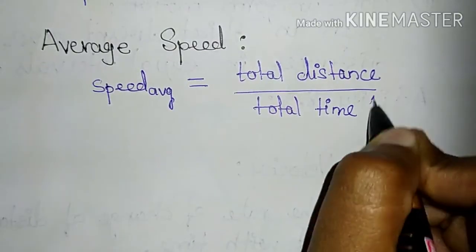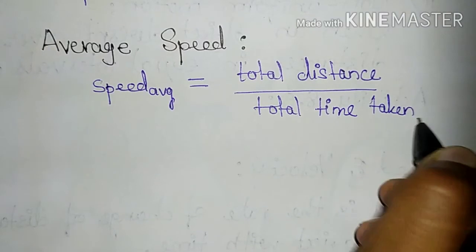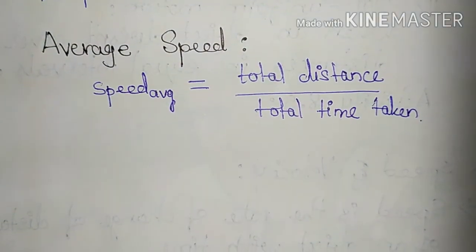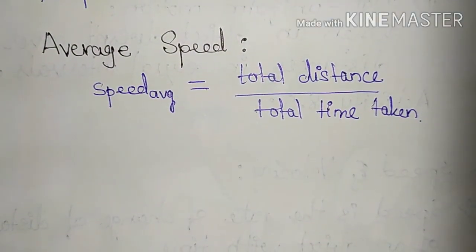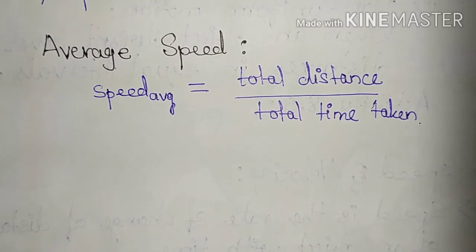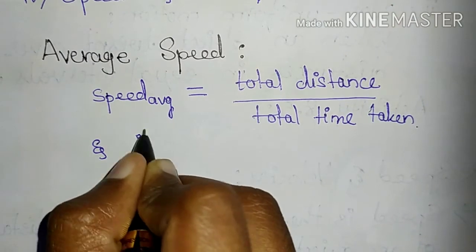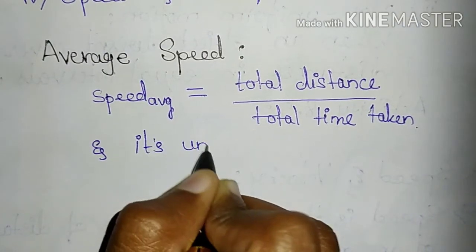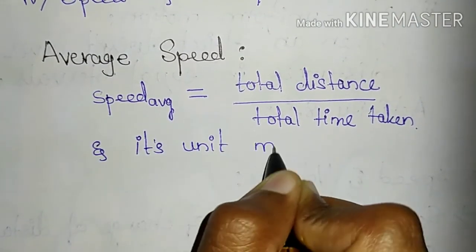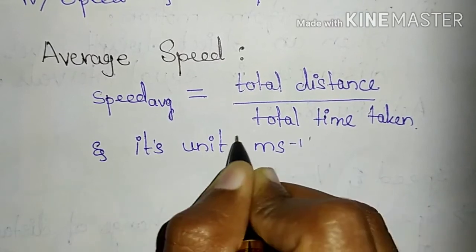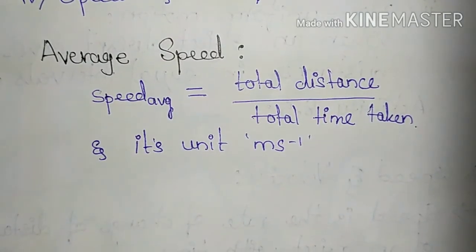So average speed is nothing but the ratio of total distance to the total time taken by an object, and its unit is same as speed, meter per second. Meter per second is the unit.